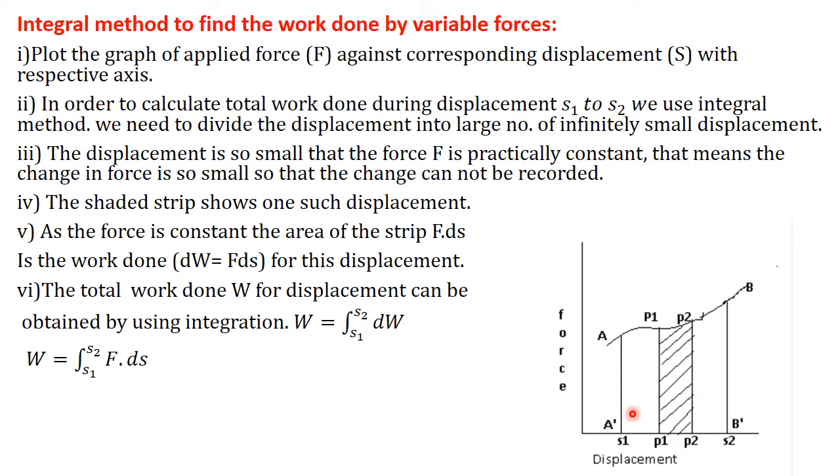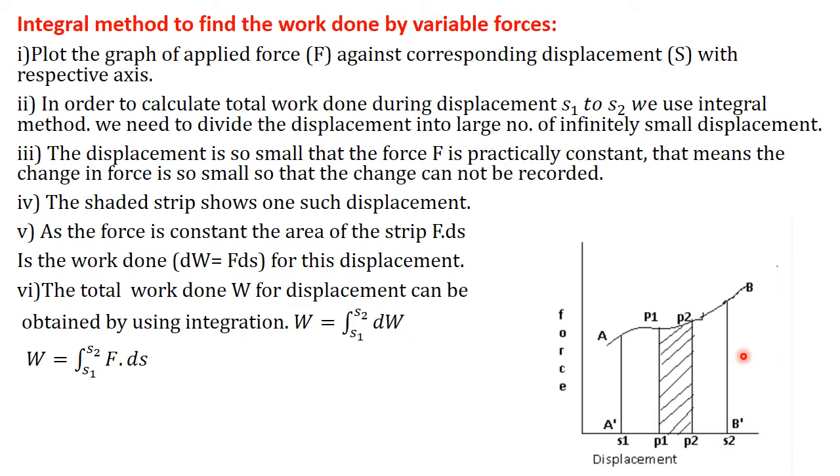If the small work done were in discrete form, we could write it as summation dW from S1 to S2. But here the work done is continuous, that's why summation is not used. We use the integration sign here. So integration of dW from S1 to S2. But what is dW? We know the formula for small work done, that is F into ds. So work done is equal to integration of F ds from S1 to S2. With the help of this formula, we can easily calculate the work done by a variable force.